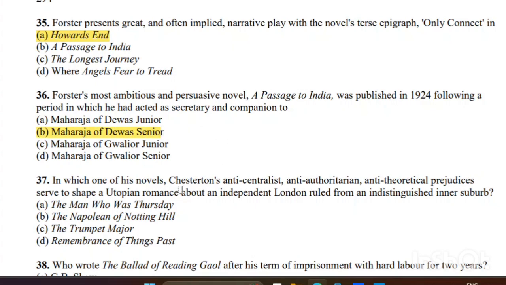In which one of his novels does Chesterton's anti-centralist, anti-authoritarian, anti-theoretical prejudice serve to shape a utopian romance about an independent London ruled from an undistinguished inner suburb? So the right answer is B, The Napoleon of Notting Hill. Notting Hill, sorry. The Napoleon of Notting Hill.